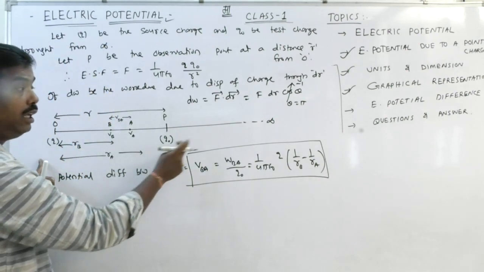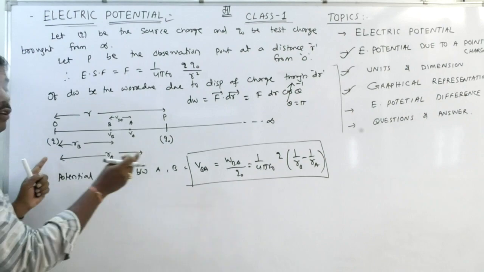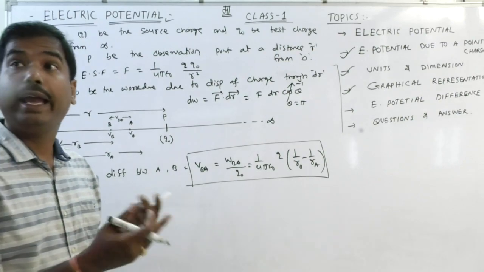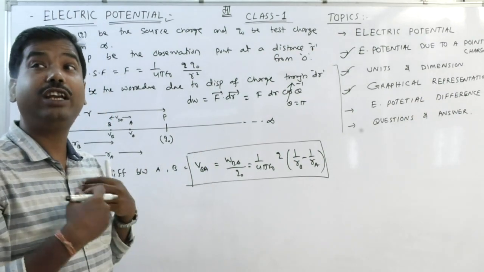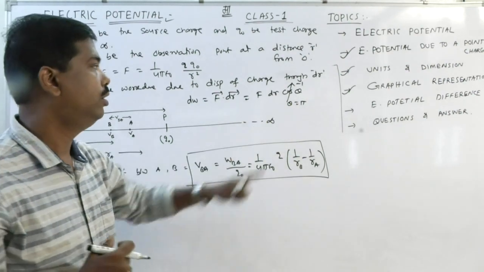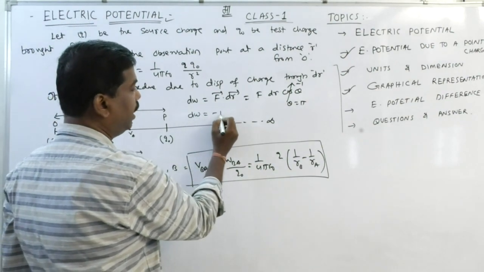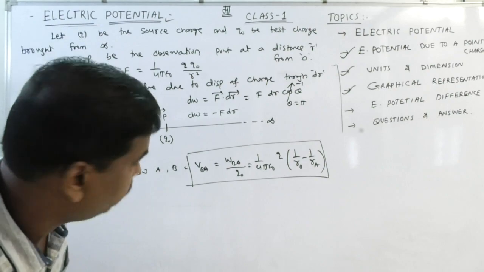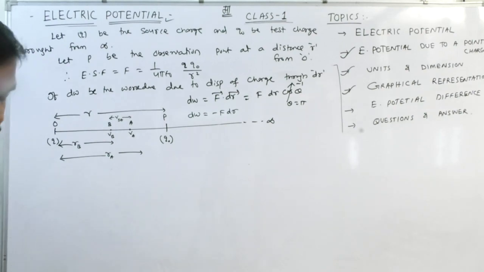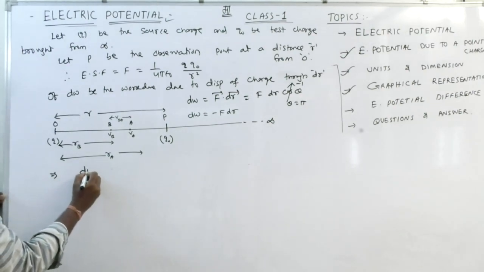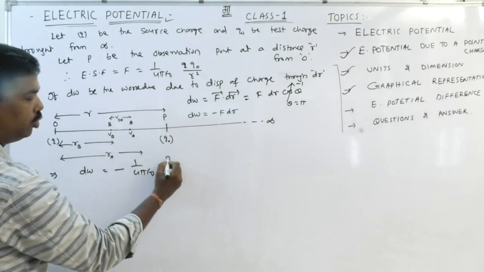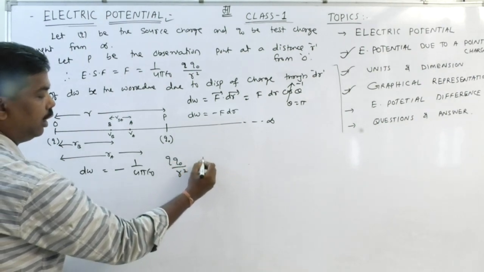Again I am explaining that if the test charge is positive and the source charge is positive, these two charges repel each other, and if I want to make them closer, I have to do some work against the electrostatic force. As the force and the displacement are opposite to each other, theta is equal to pi. So dW is equal to minus F dr. Clear? That is, dW is equal to minus 1 by 4 pi epsilon 0, Q Q0 by R square, into dr.